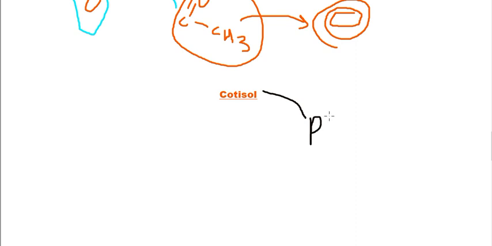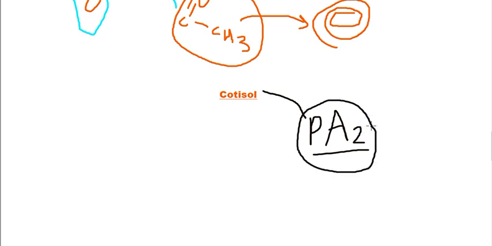What is phospholipase A2? Phospholipase A2 is involved in the conversion of phosphatidyl inositol into arachidonic acid, that is, in the release of arachidonic acid that is present at carbon 2 of phosphatidyl inositol. So phospholipase A2 is involved in the formation of arachidonic acid.